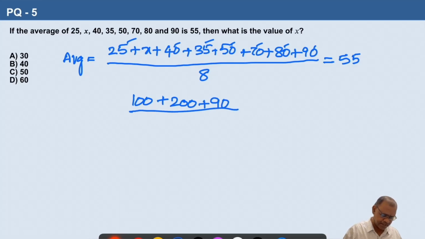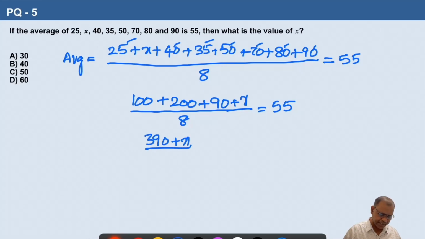Divided by 8, plus x, is equal to 55. So this is 390 plus x by 8 is equal to 55. So on cross multiplication we get 390 plus x is equal to 55 multiplied by 8. 8 5s are 40, 4 carry, 8 5s are 40 plus 4, 44.